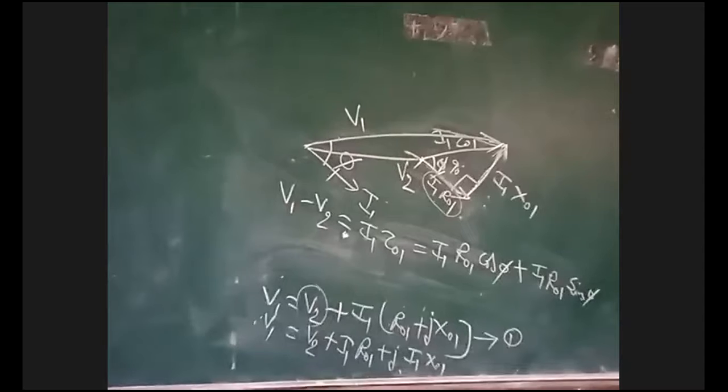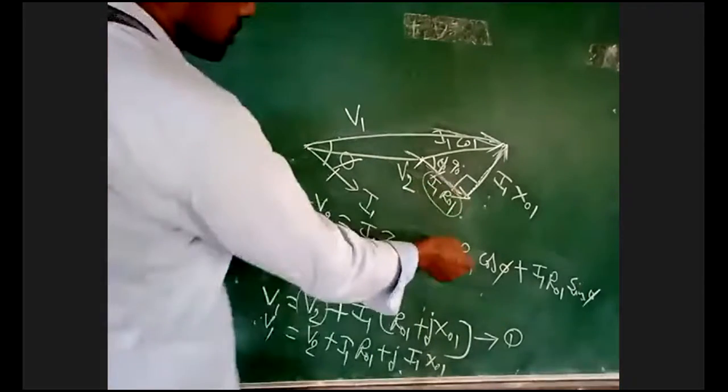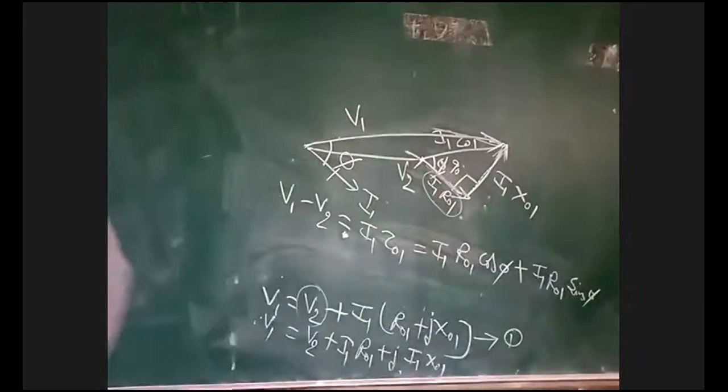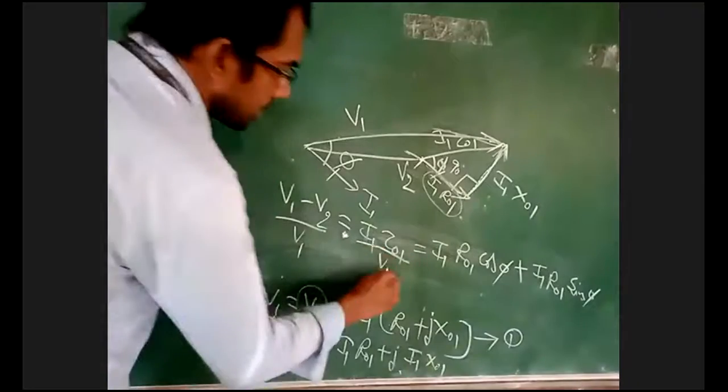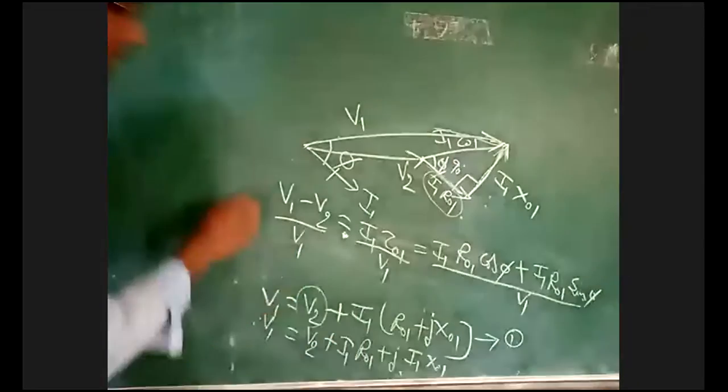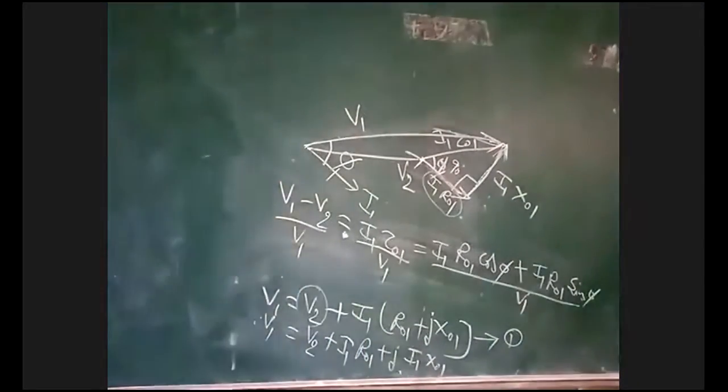In this equation, I am removing j. Z01 is equal to R01 plus j into X01, but instead of j, I am taking the horizontal component and vertical component: I1 R01 cos phi and I1 X01 sin phi. After that, I am dividing with V1. This is the regulation. Regulation means V1 minus V2 by V1.